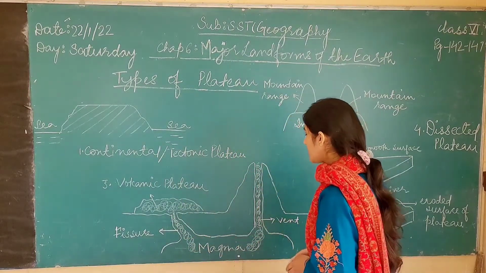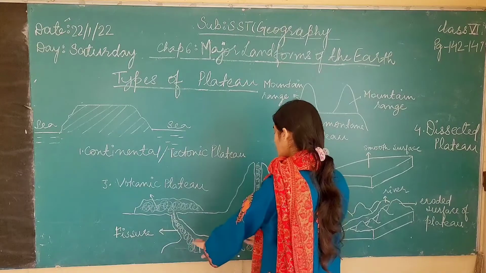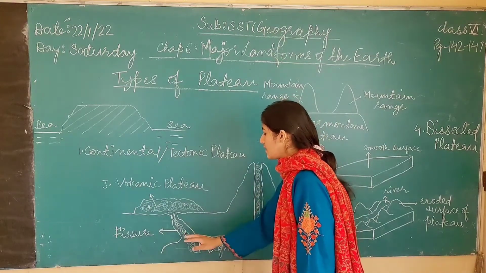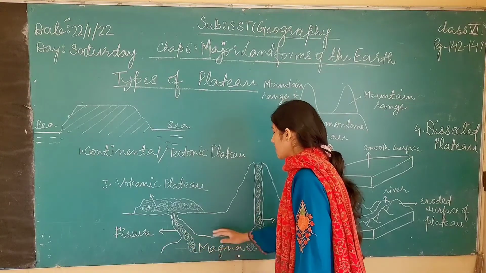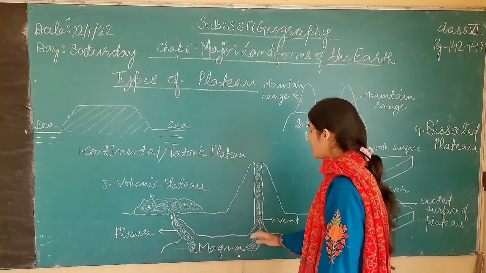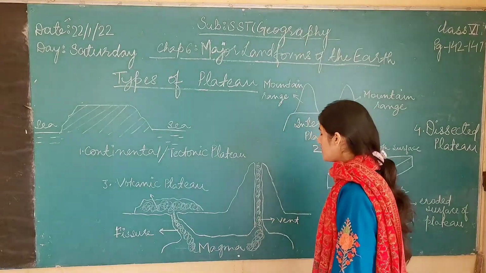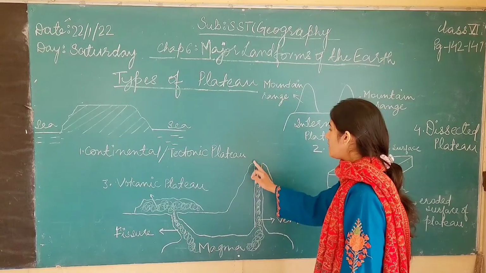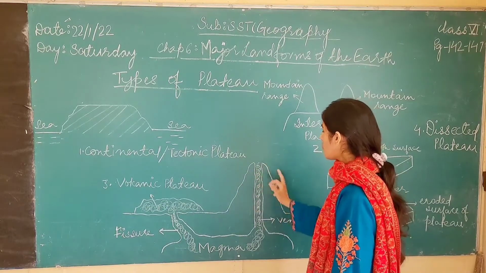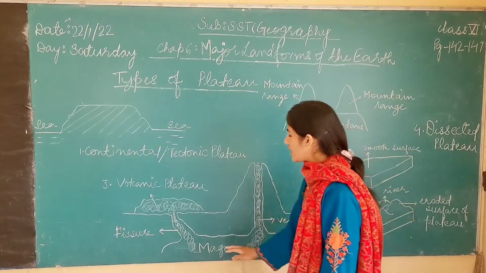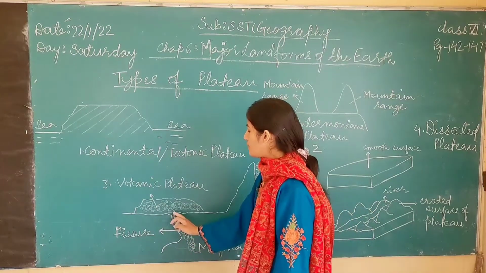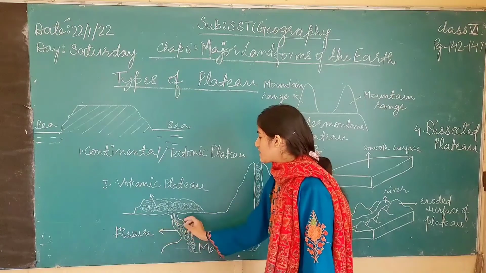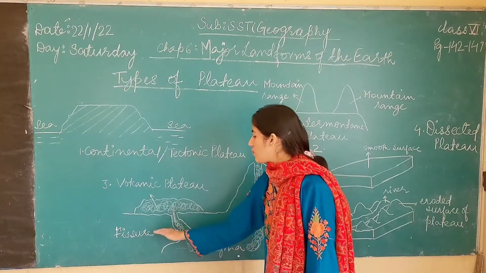As you can see, at the bottom of the earth's surface there is magma, and this magma is continuously getting heated up and it has a very high pressure. And when the pressure and the heat builds up, this magma flows out through the vent and outside the crater to form a volcano, whereas it can also flow out from the openings on the earth's surface, which are called fissures. These cracks on the earth's surface are also called fissures.